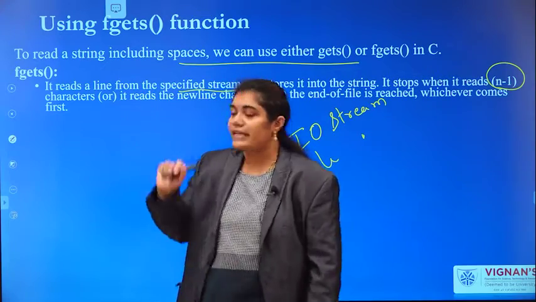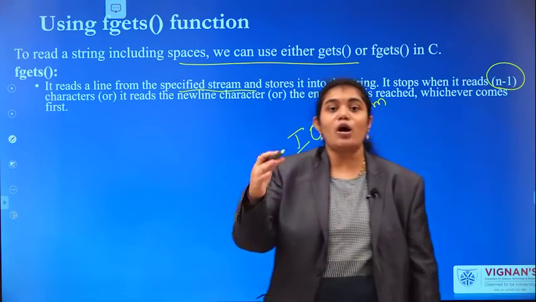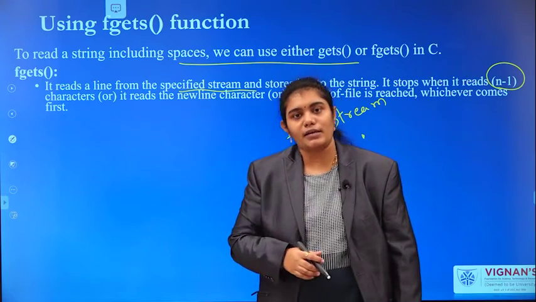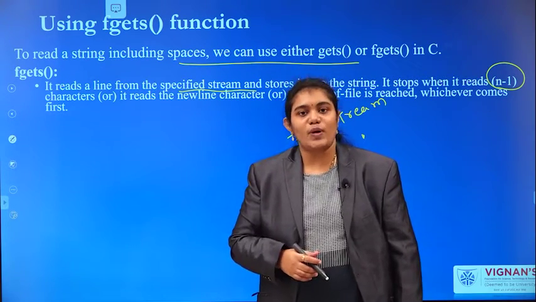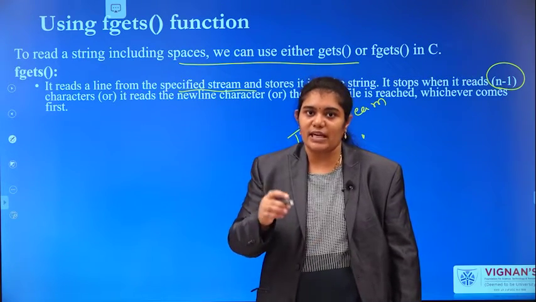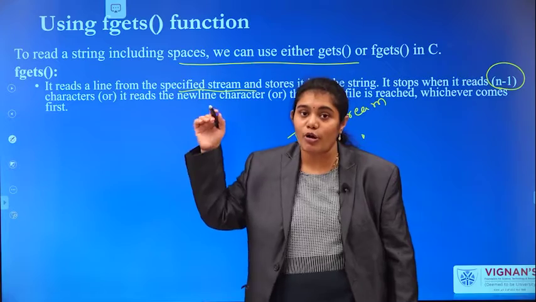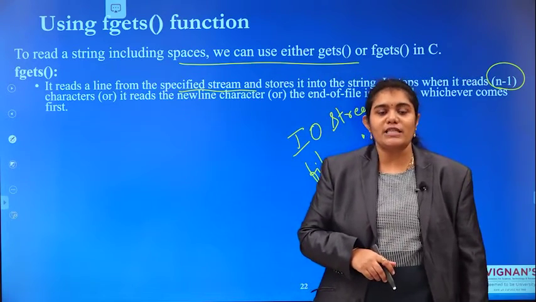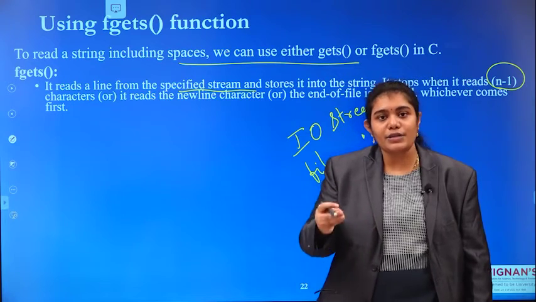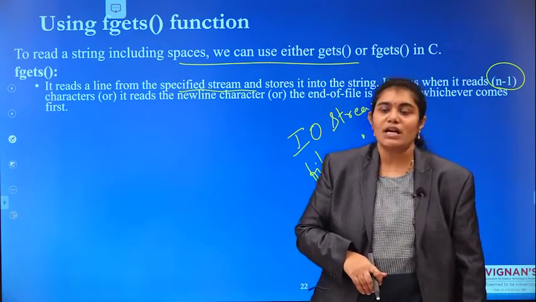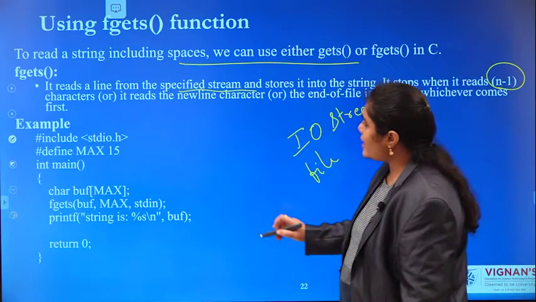But fgets will read all the characters until it reaches n-1. That means in fgets, you have to specify the number of characters you are going to read as input. See an example.